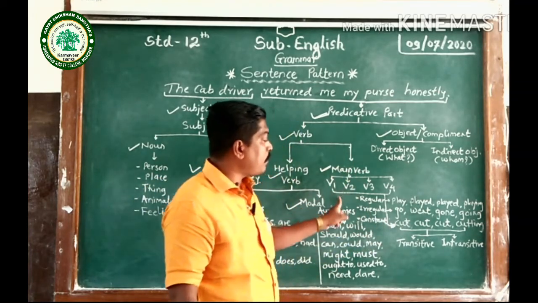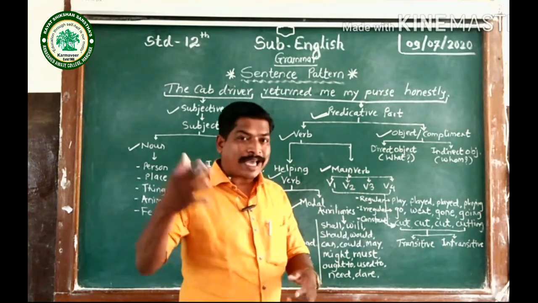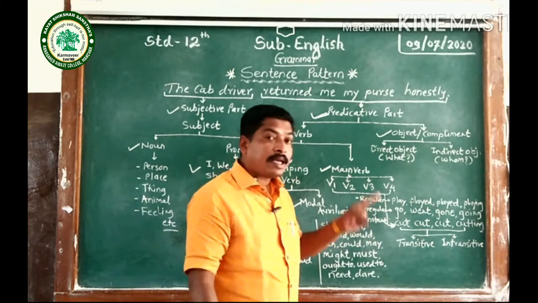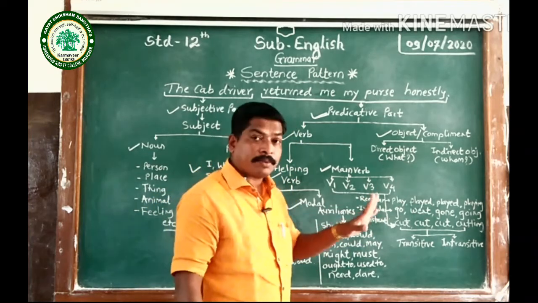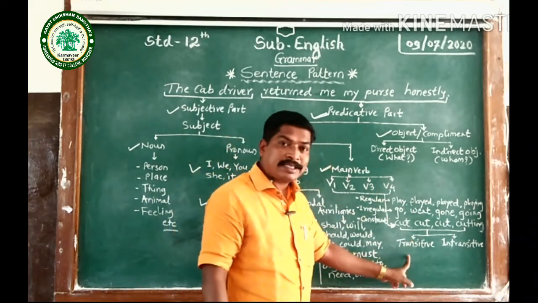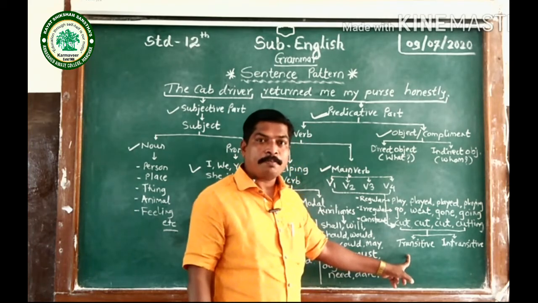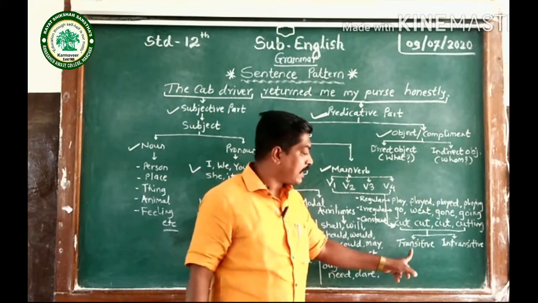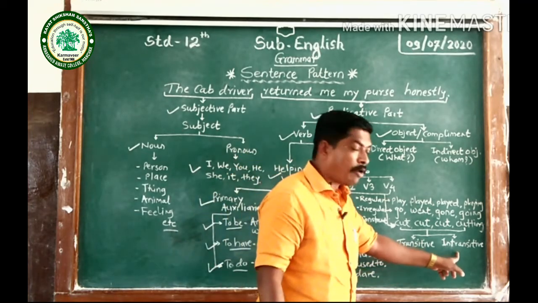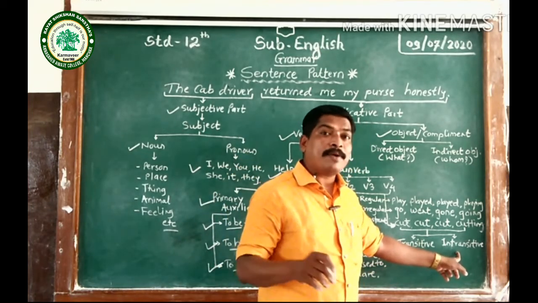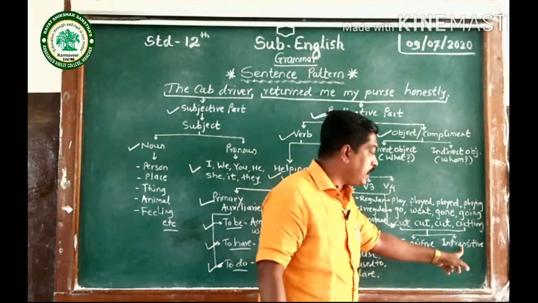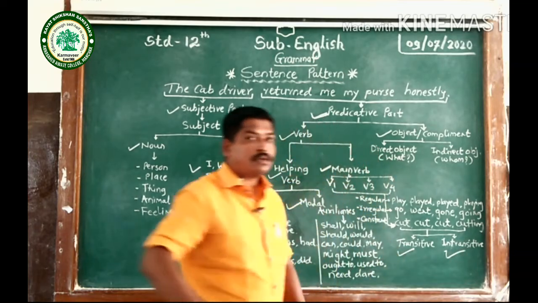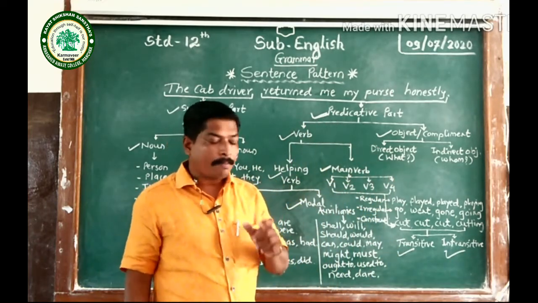Now these main verbs V1, V2, V3, V4 can be regular, irregular and constant also, but there are two types of all these verbs. The first one is the transitive verb. Transitive verb means the verb carrying an object. That verb is called a transitive verb. And the second type of main verb, the action verb, is the intransitive verb. So transitive and intransitive are the two types of the action verb or main verb.